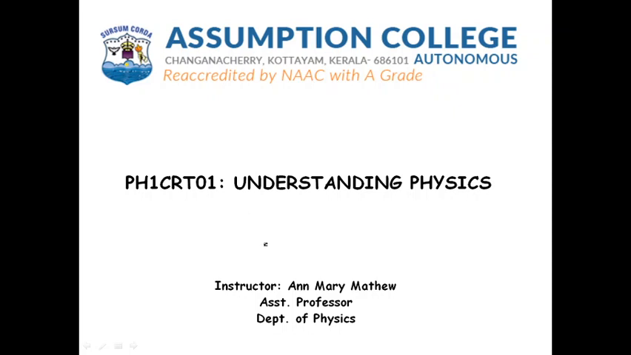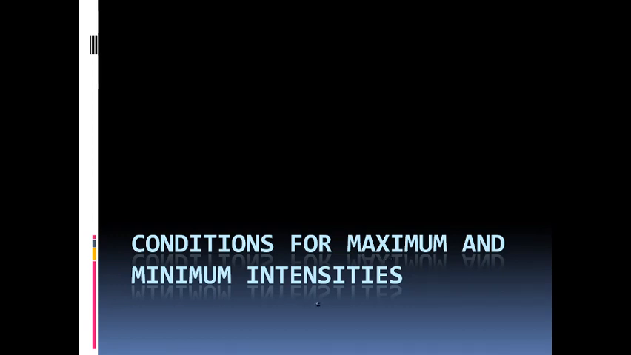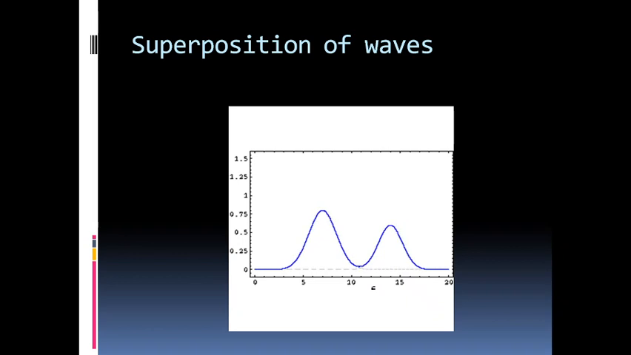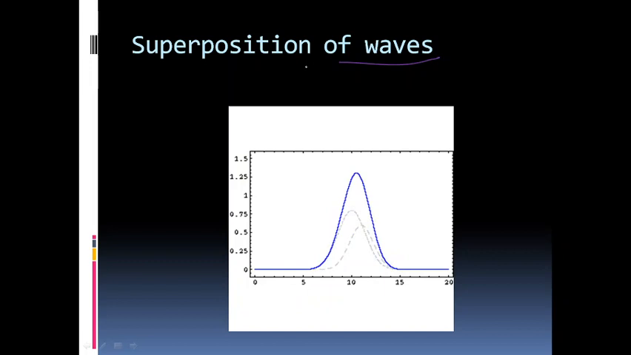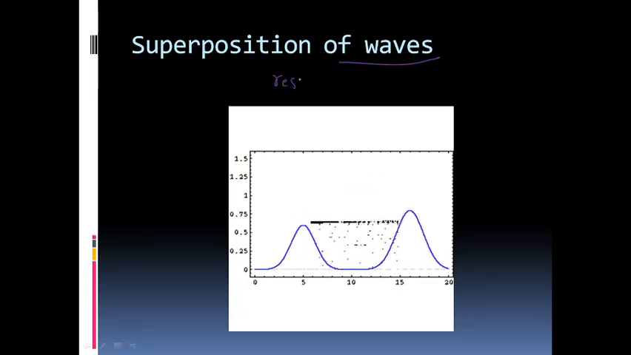Hello students, in today's class, let us discuss the conditions for maximum and minimum intensities in an interference process. In the last class, we have already seen different properties of light which propagates as a wave, and we have studied the superposition principle which accounts for the formation of the resultant wave